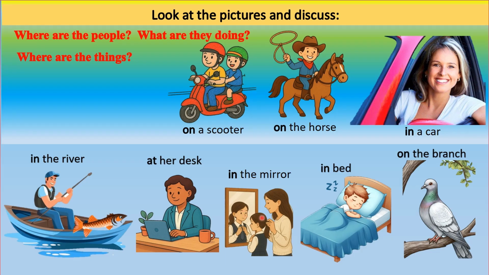When you see these girls, what are they doing? Okay. One of them is looking at the mirror and her reflection can be seen in the mirror. Yes, we can see our reflection in the mirror. Look at this boy. He is sleeping in the bed and at last come to this bird sitting on the branch of a tree.